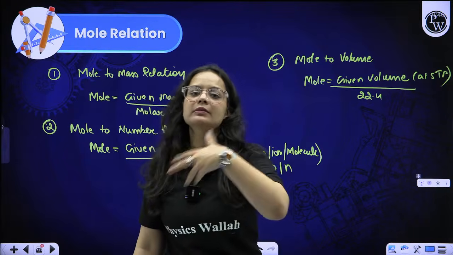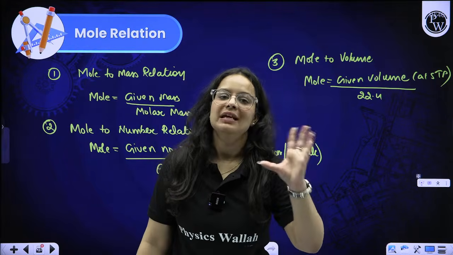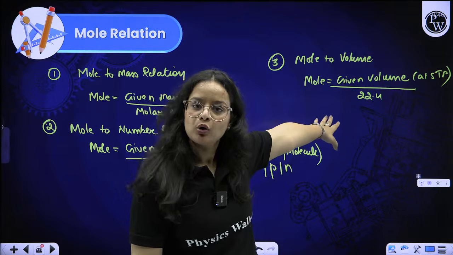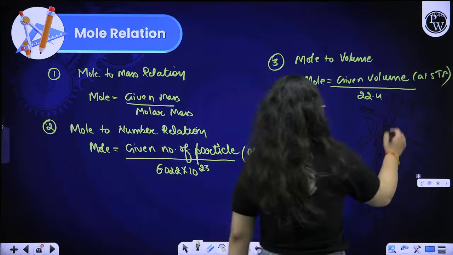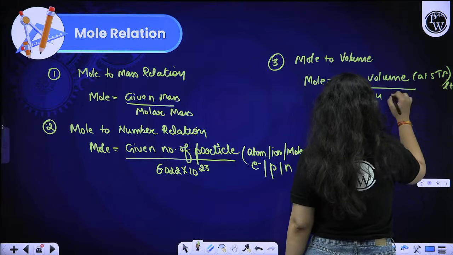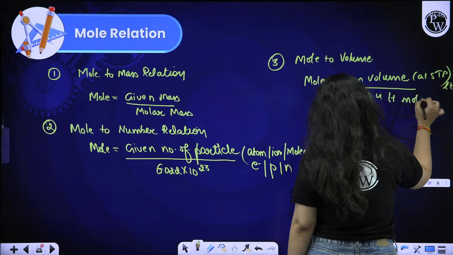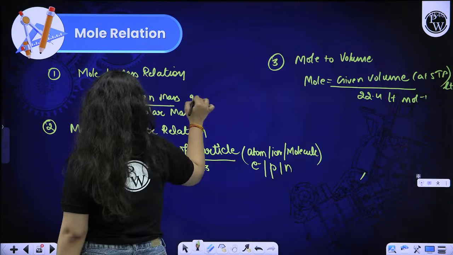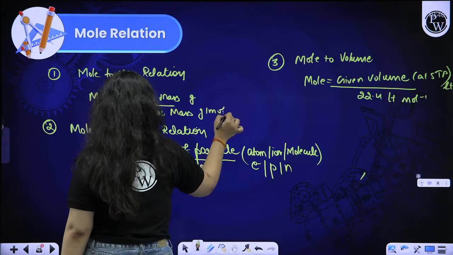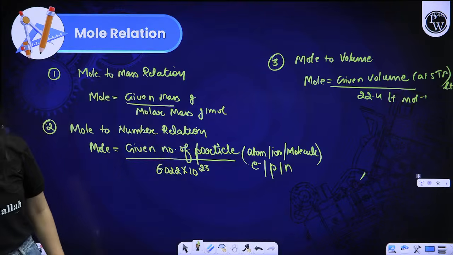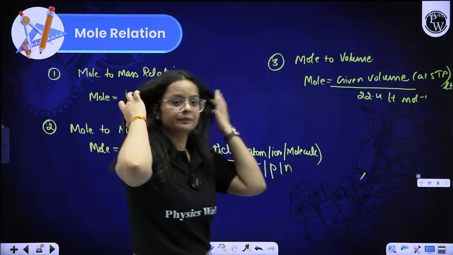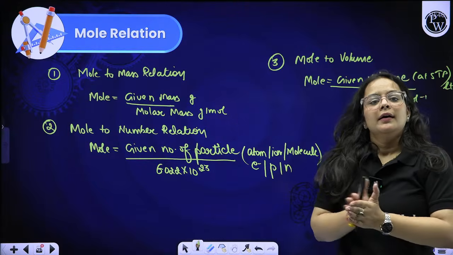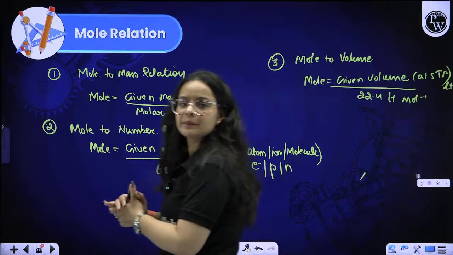According to old terms it is 22.4; according to modern terms, it is 22.7. But in the majority of questions, we use 22.4 in liter per mole. Here the mass is in gram and molar mass is in gram per mole, so you can use the units accordingly. Is it clear to you all, beta?